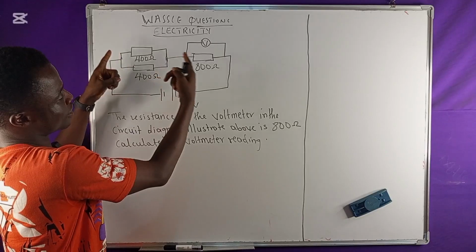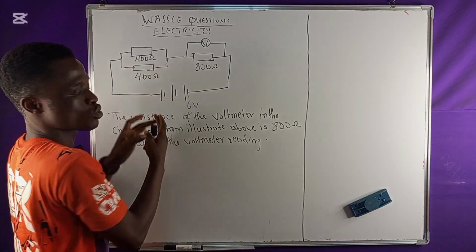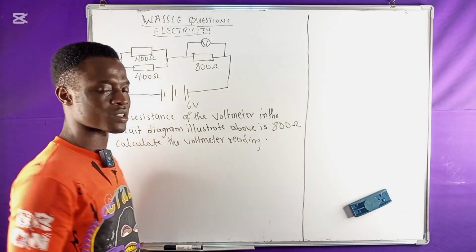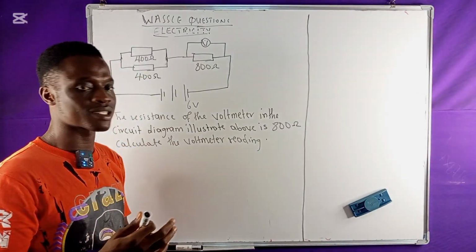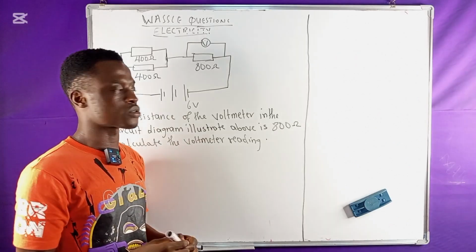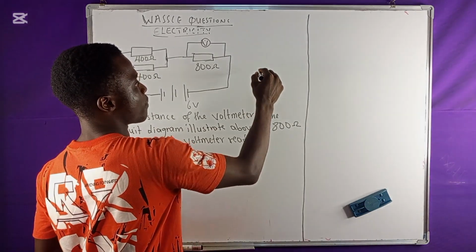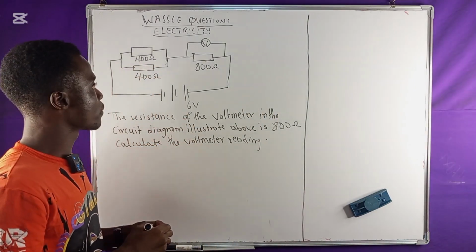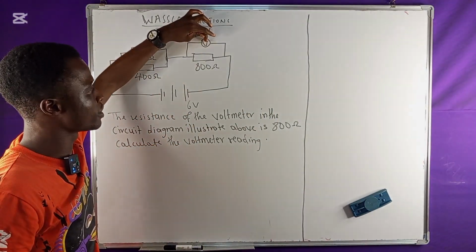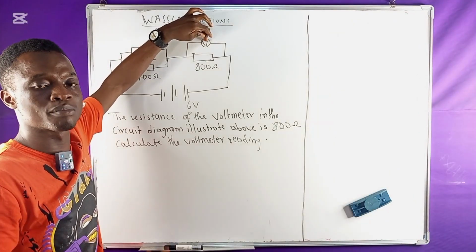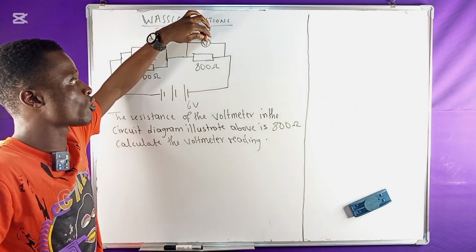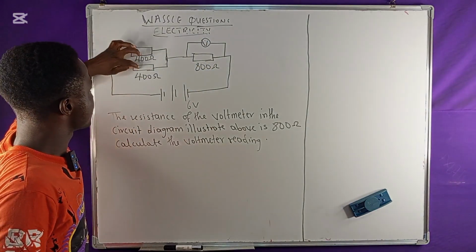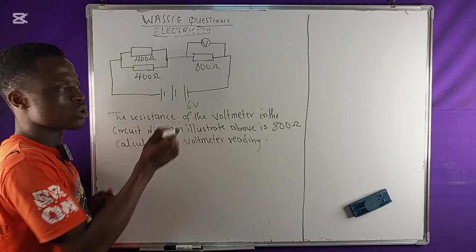First of all, when you look at this whole diagram, what you see here is what's called a circuit. Then again, what we need to understand about the circuit is that we have cells and resistors, and they are in different forms. For example, here you are seeing a V. This V represents the voltmeter, and it is there to record the current that flows through this circuit. Then these are what we call resistors.